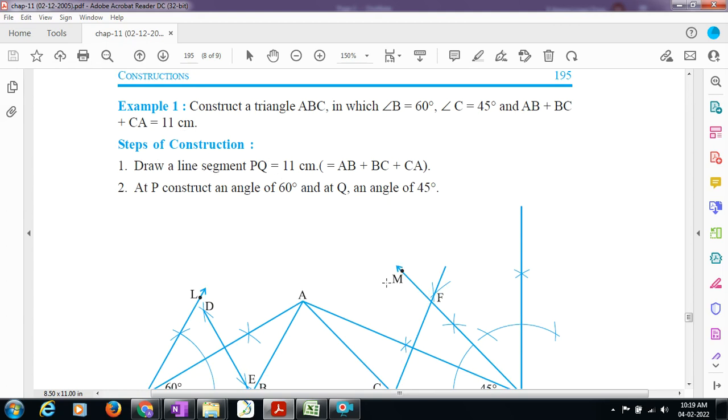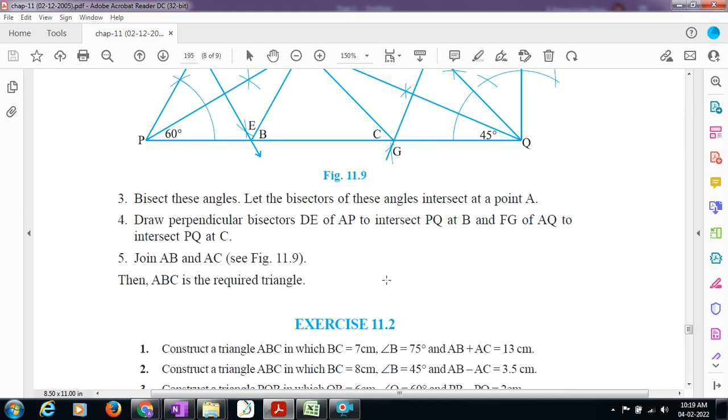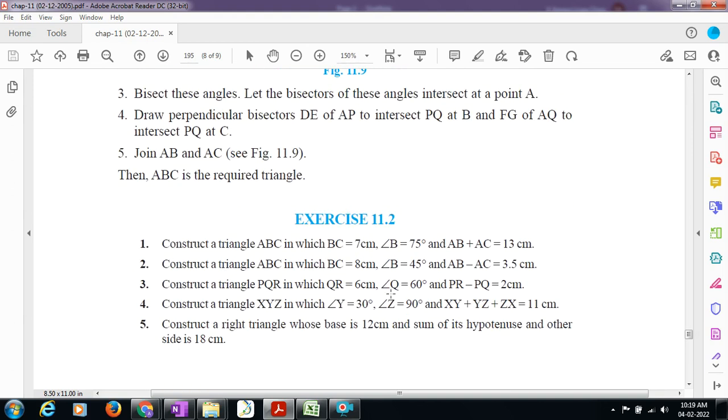In exercise 11.2 we already completed questions 1, 2, 3 based on our previous models. Now question number 4 is based on this present model. Construct a triangle XYZ in which angle Y is equal to 30 degrees, angle Z is equal to 90 degrees. Two base angles are given and the sum of the three sides, that means the perimeter, is given.